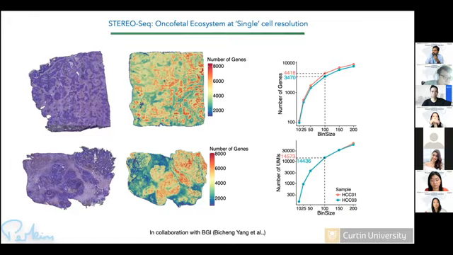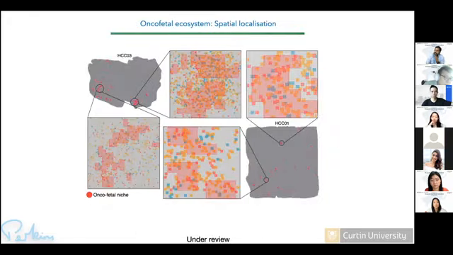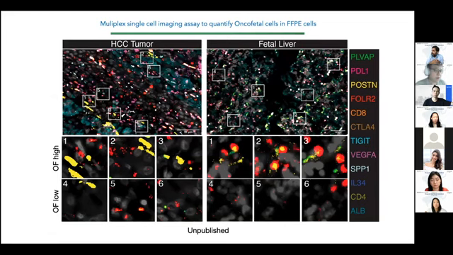And this is some of the QC analysis. But what we did here, we could look into different oncofetal cells. By doing this neighborhood analysis, we can identify where in the tumor these oncofetal cells, macrophages, endothelial cells, and this new stromal population co-localize, and what the property of the tumor cell is in this area. And finally, what we are developing now is a multiplex panel where we could look into different cell populations as well as immunosuppressive markers, and look into the properties of the tumor in oncofetal high versus low areas.